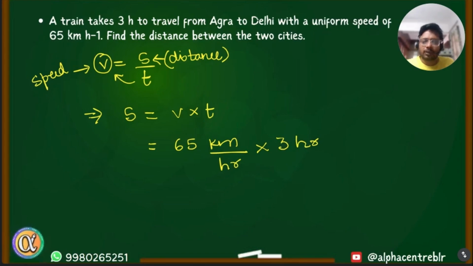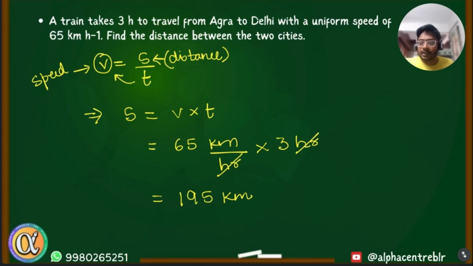See, always while solving such questions, we just multiply the numbers. But one thing you should also learn in physics is that we can actually even multiply the units. See, hour and hour get cancelled and we get the final answer in kilometer: 195 kilometers. A lot of times I've seen, as the question becomes more tricky, students forget to convert the unit sometimes, or they don't realize when to convert and when not to convert. So if you write your physical quantity along with the unit given, and it's not getting cancelled, then you know, oh no, here we need to convert the unit. If it can get cancelled, then you don't need to convert the units. Am I clear? Yes, sir.